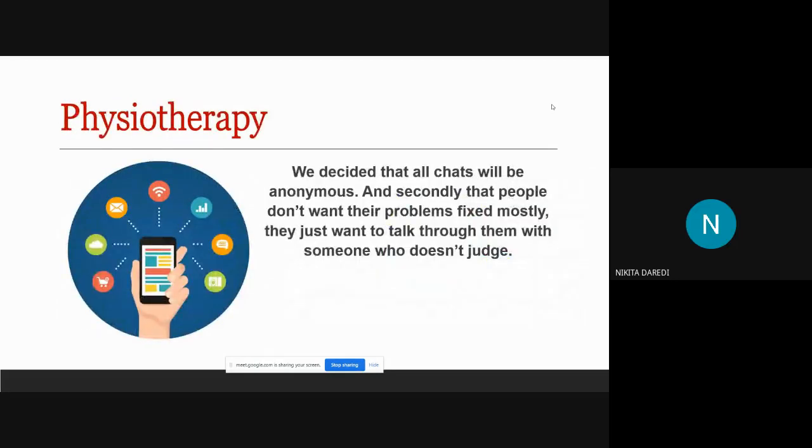Yes. Nowadays, there are many apps available for mental stress, depression, and anxiety. One example is the Wysa app. Wysa is an AI-based application, an emotionally intelligent bot. In that app, all chats are anonymous, and most people don't want their problems fixed. They just want to talk through them with someone who doesn't judge.